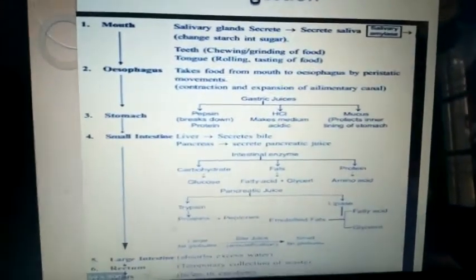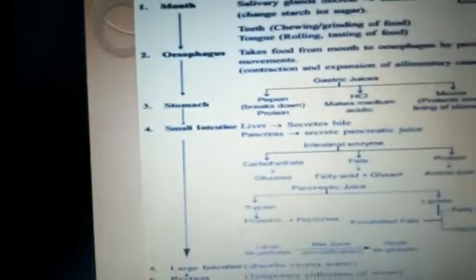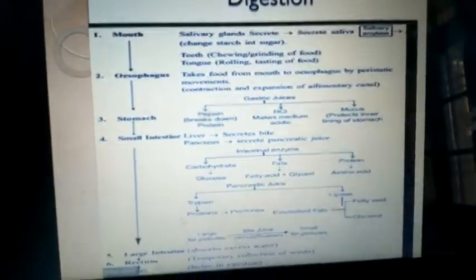When it reaches the small intestine, the bile juice secreted by the liver is present in the small intestine, which breaks down the carbohydrates into glucose, fats into glycerine, and proteins into amino acids. And the pancreatic juices are also present in the small intestine. Pancreatic juices like trypsin break down proteins, and lipase breaks the emulsified fats into glycerol and fatty acids.